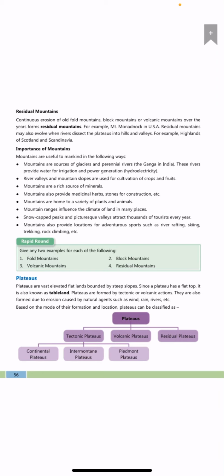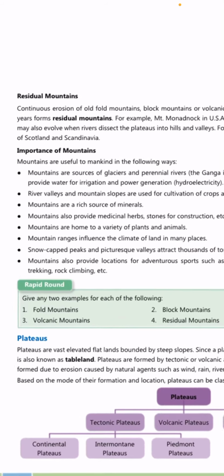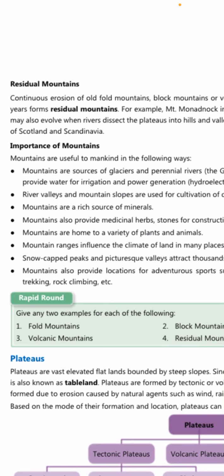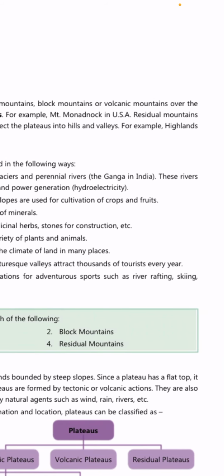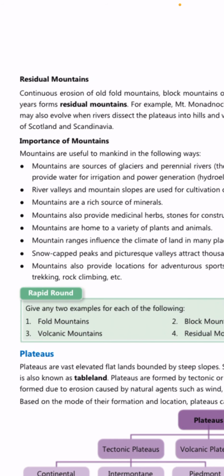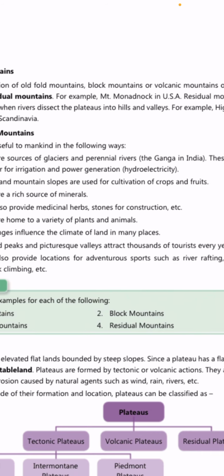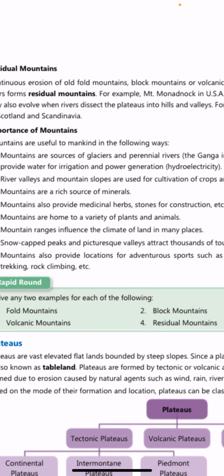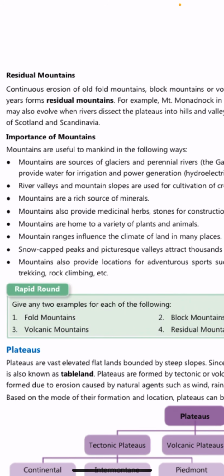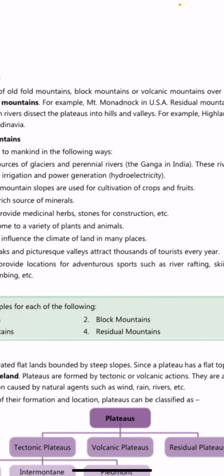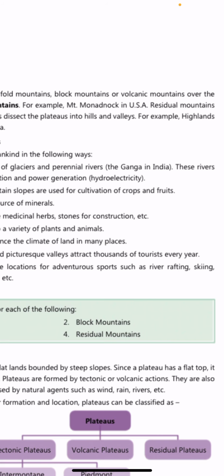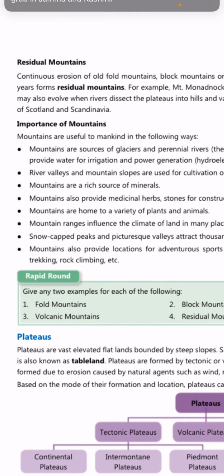The next is the residual mountains. Continuous erosion of old fold mountains, block mountains, or volcanic mountains over the years form residual mountains. For example, Mona Donok is in USA. Residual mountains may also evolve when rivers dissect the plateaus into hills and valleys. For example, highlands of Scotland and Scandinavia.